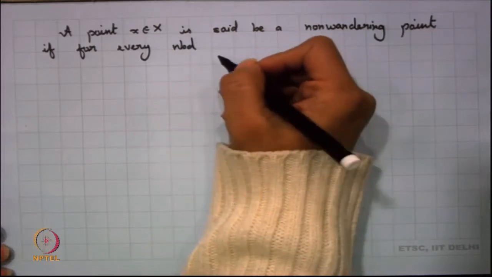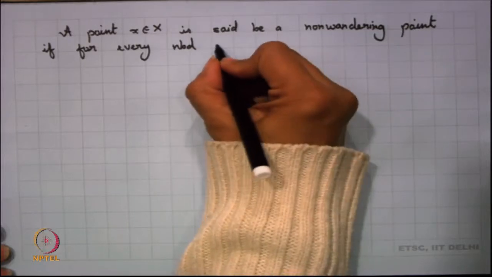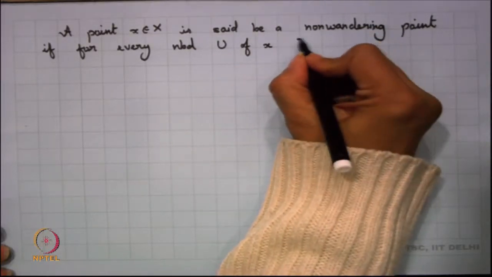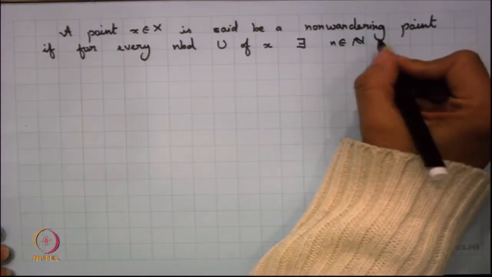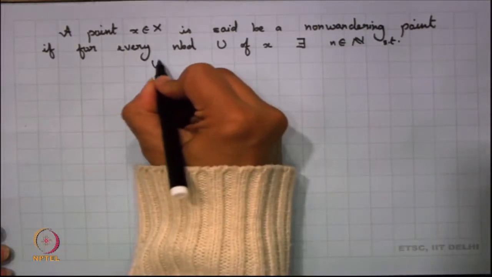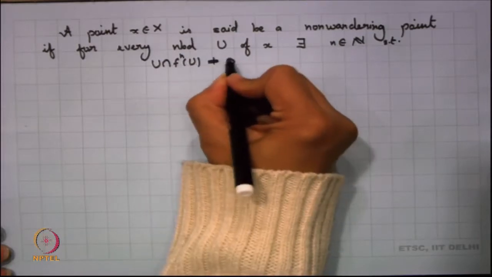Now, when I talk of a neighborhood, we are already talking of open neighborhoods, right. If for every neighborhood U of x there exists a natural number n such that U intersection f^n(U) is non-empty.